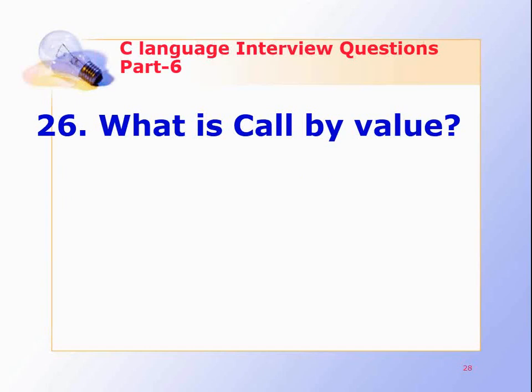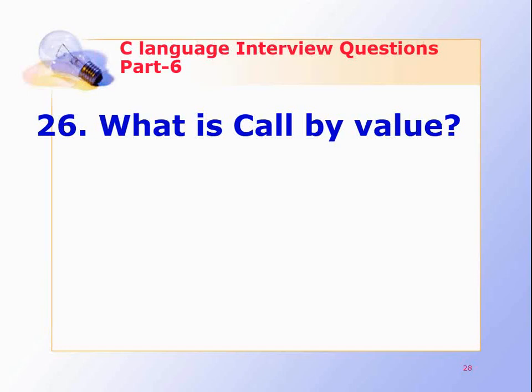Call by value. When we call a function, and if a function can accept arguments from the calling function, then we must supply some arguments to the function, so that the arguments passed to that function just contain the values from the variables but not the actual address of the variable.